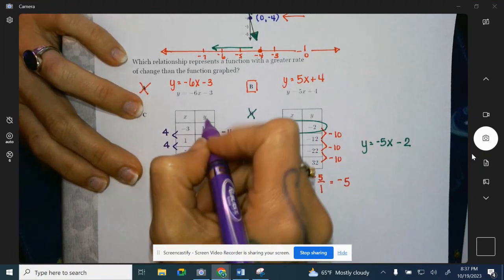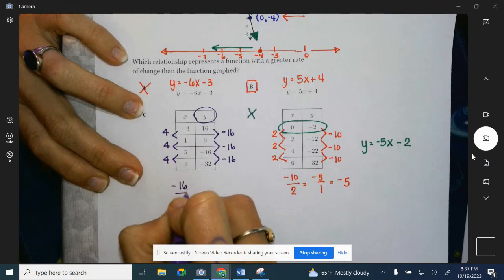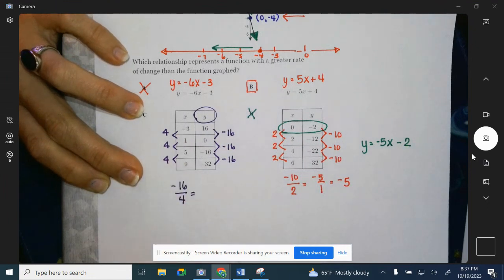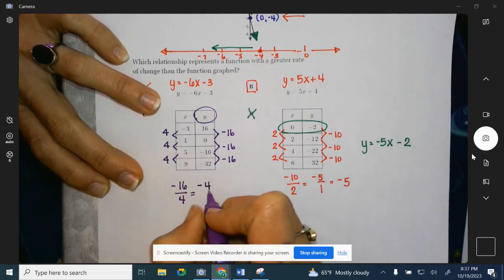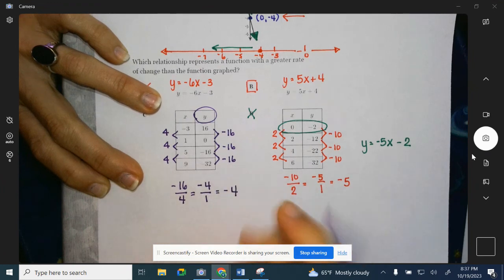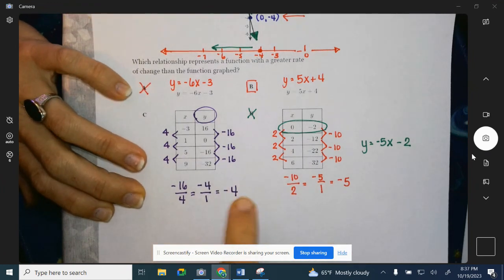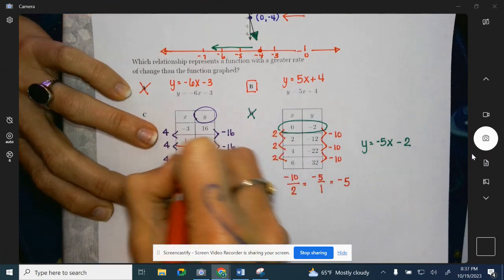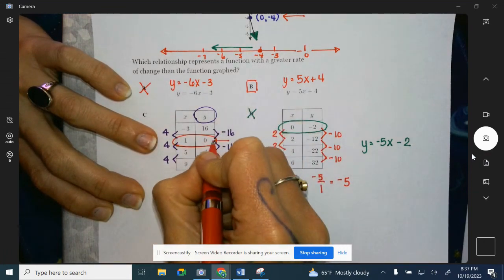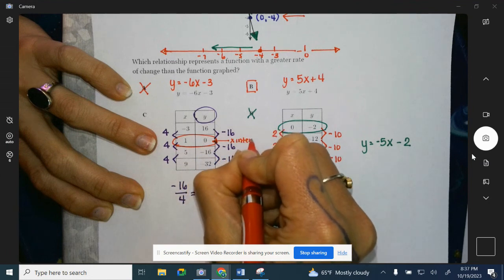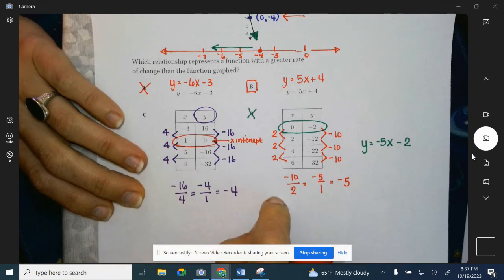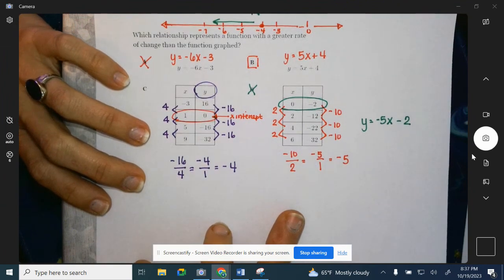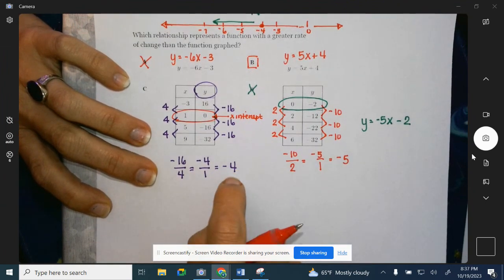Rise over run. So y is always on top. -16 over 4. This one again can be reduced. 4 of those go into -16. And it goes in there 4 times. And a negative divided by a positive gives us a negative, which is going to give us a -4 for our slope. Don't be tricked. This is not your y-intercept. This is your x-intercept because this is where y is equal to 0. That means I didn't go up and down. I just went over to the right one. That doesn't help us with writing equations, but it does get you some bearings if you wanted to graph this bad boy. All right, so we know the rate of change is -4.